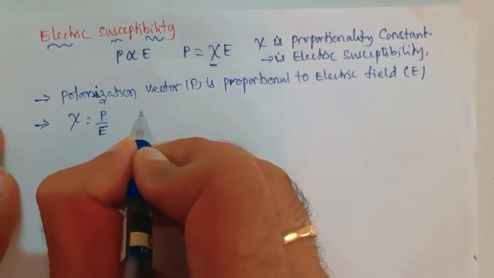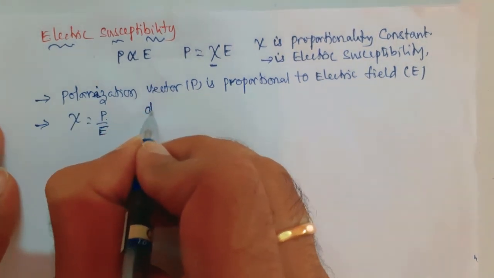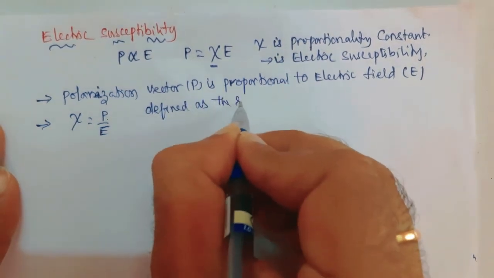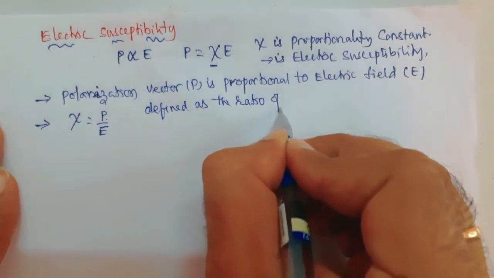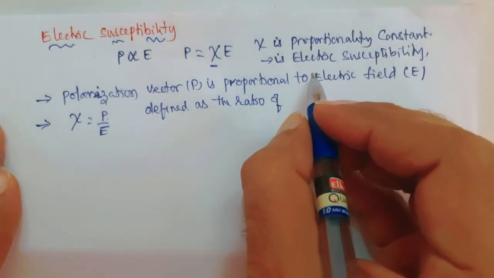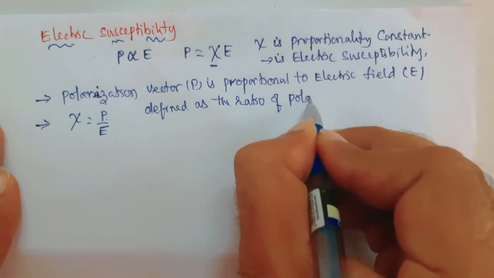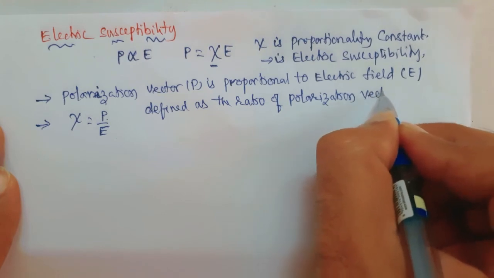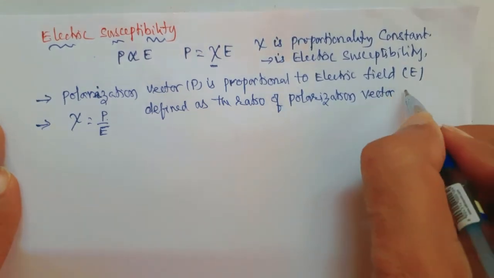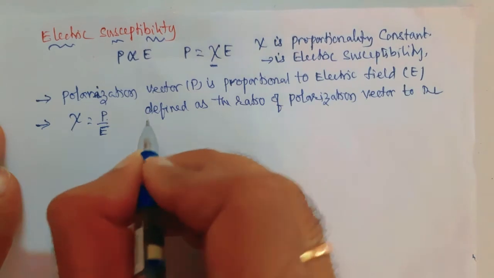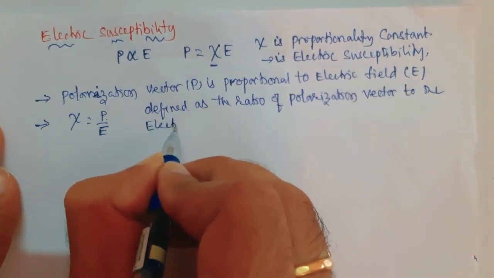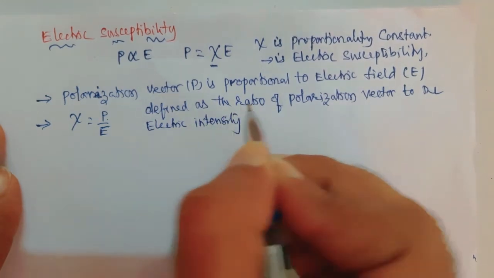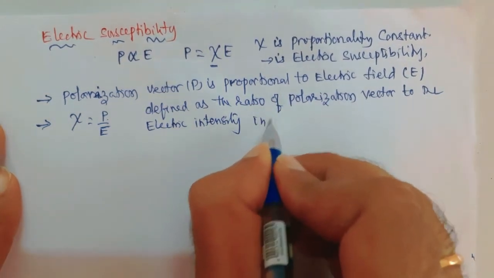The electric susceptibility is defined as the ratio of the polarization vector to the electric intensity in the dielectric.